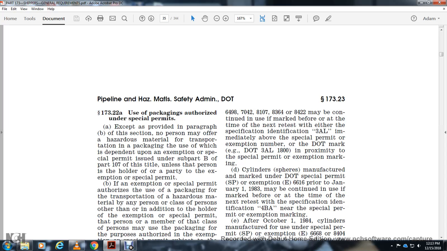173.22(a): Packaging authorized under special permits, except as provided in paragraph (c) of this section. No person may offer a hazardous material in a transportation package, even a waste, dependent upon the exemption or special permit issued under Subpart B of Part 107 of this title, unless the person is the holder of, or a party to, the exemption or special permit.